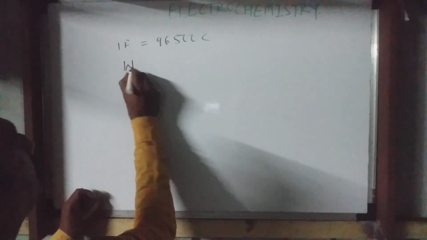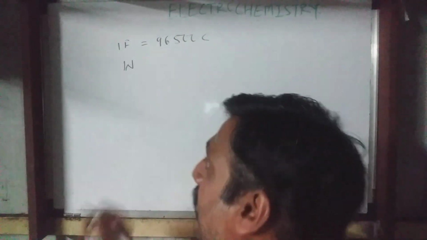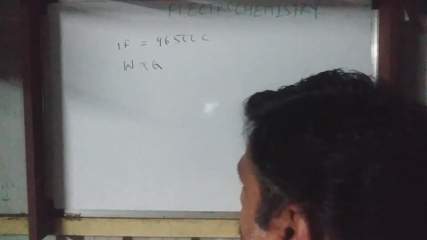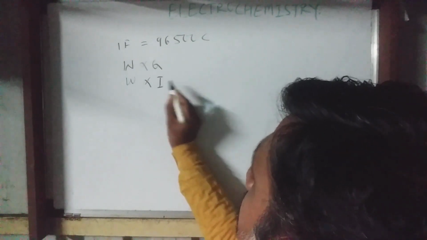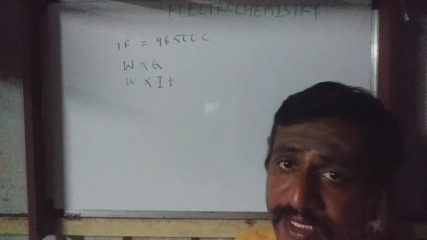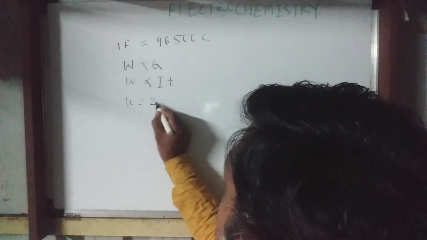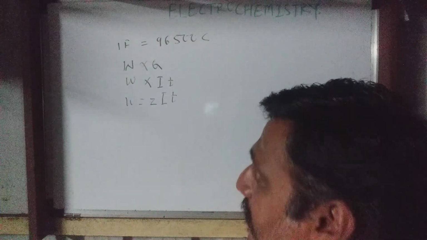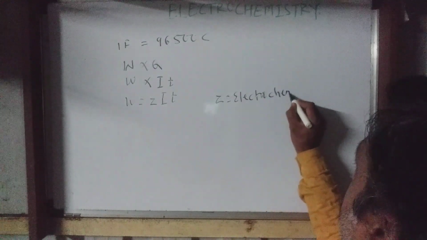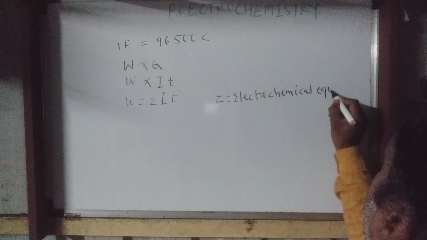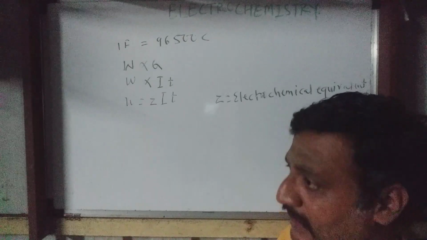What we discussed, that as per Faraday's first law of electrolysis, weight of substance is directly proportional to the quantity of electricity. But we just saw that quantity of electricity is nothing but the current strength in ampere and time in second. Correct? So here it becomes W is equal to ZIT. What is Z? Z is nothing but the electrochemical equivalent. Correct? That is the Z.